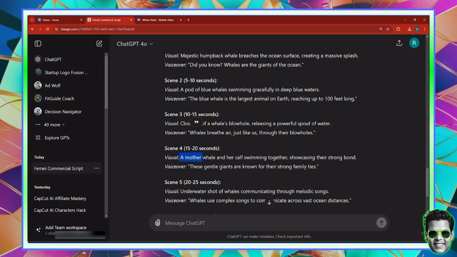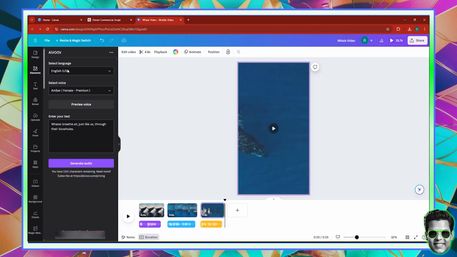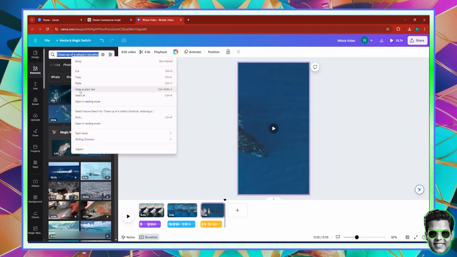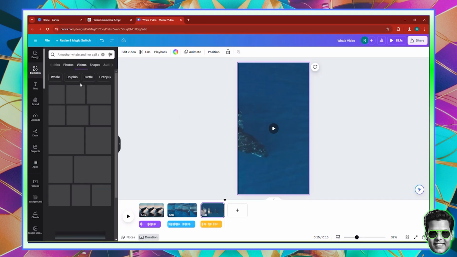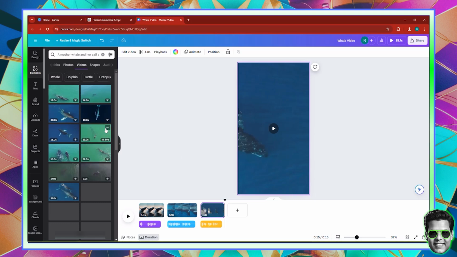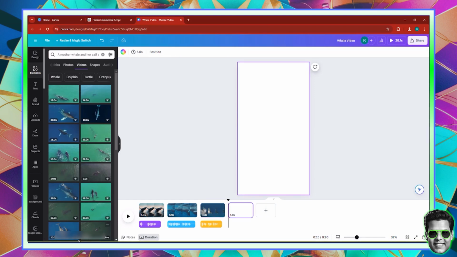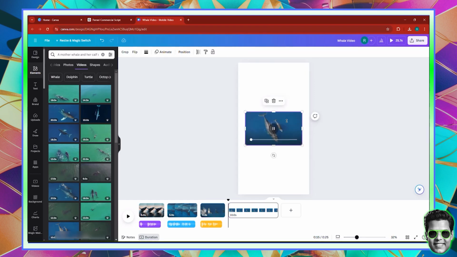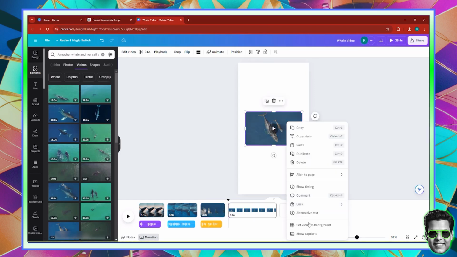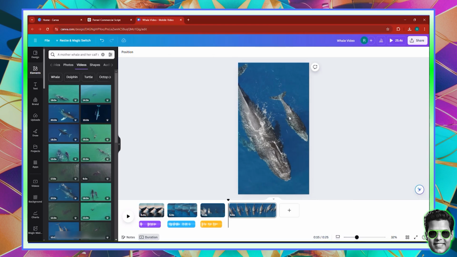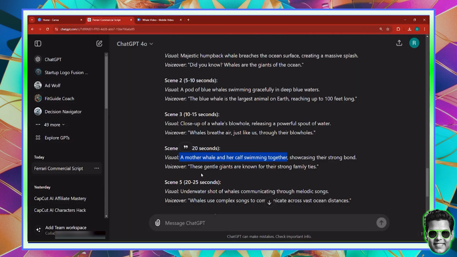A mother whale and her calf swimming together. Okay, I'm just going to copy this. Let's go to Elements, search this on Canva. A mother whale, okay, and her calf. This one is pretty good, so I'll just click on plus, and I'll take one of those. This one is also good. This is a pretty good one, so let's set the video to the background.